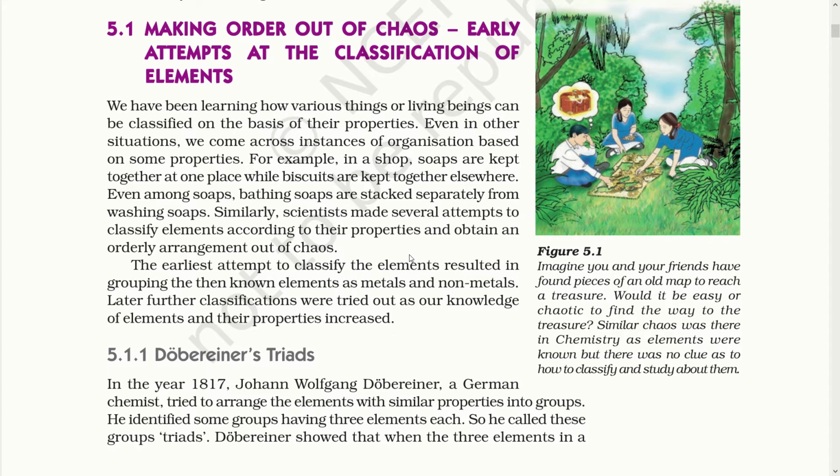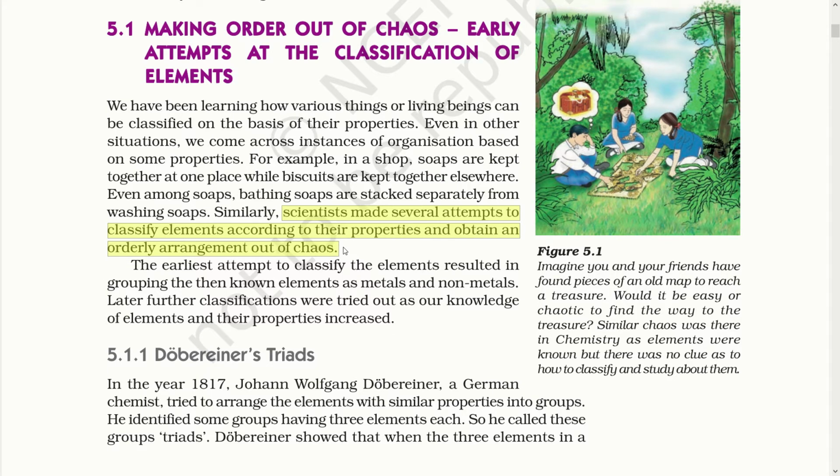Let's read the section Making Order Out of Chaos. We have been learning how various things or living beings can be classified on the basis of their properties. Even in other situations, we come across instances of organization based on some properties. For example, in a shop, soaps are kept together at one place while biscuits are kept together elsewhere. Even among soaps, bathing soaps are stacked separately from washing soaps. Similarly, scientists made several attempts to classify elements according to their properties and obtain an orderly arrangement out of chaos.